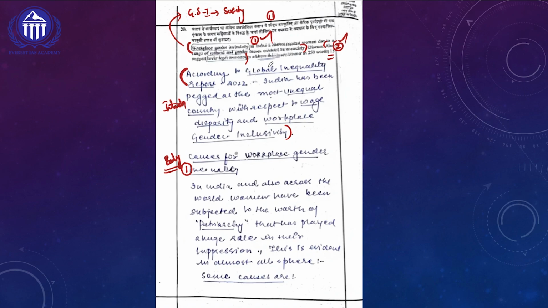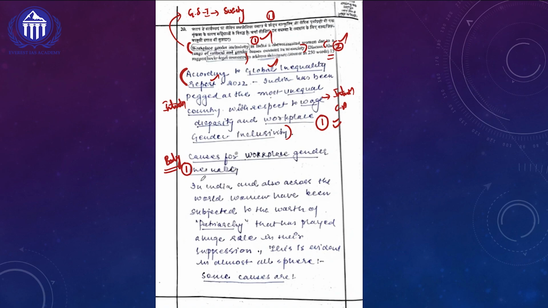This topper is quoting the Global Inequality Report, the latest report, to address the context of the question. I would say linking current affairs in the introduction is going to play a very huge role and create a positive impression for the examiner or evaluator to give maximum marks for the introduction, 1 mark. Not only that, that good impression will be carried on to the body of the answer as well.